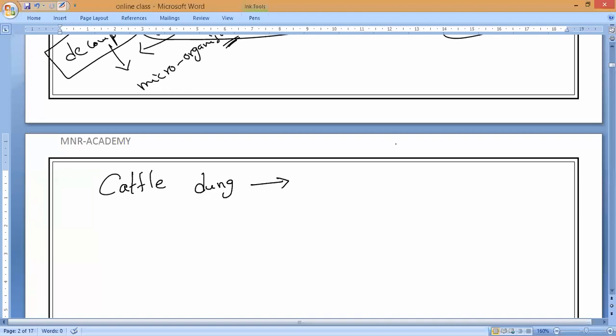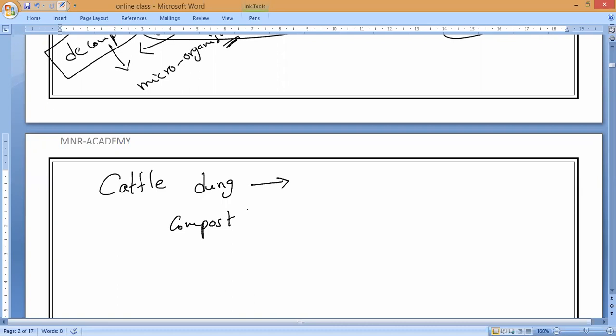Why, guys? Anybody can tell me? Because if we take cattle dung as well as the compost which we make at home, like Varsini said, vegetable peel, eggshell and anything related to vegetables, as well as extra rice or any food products that you wasted, all these things come as compost.